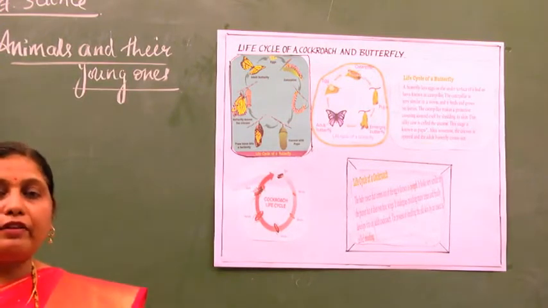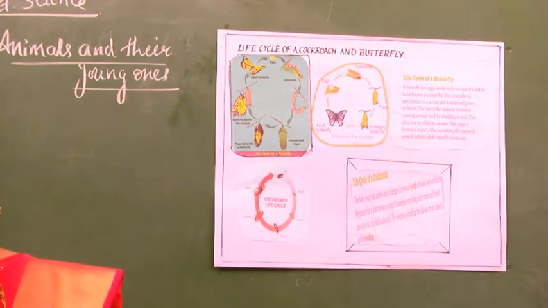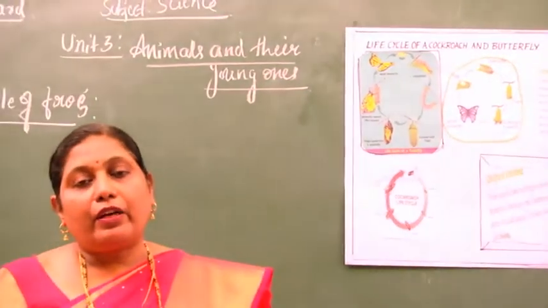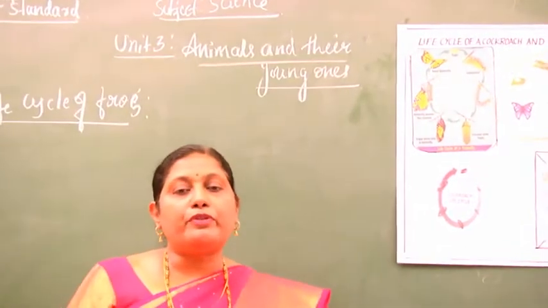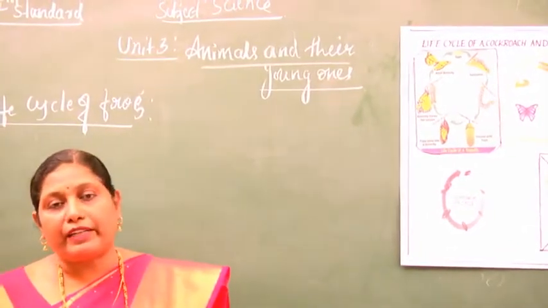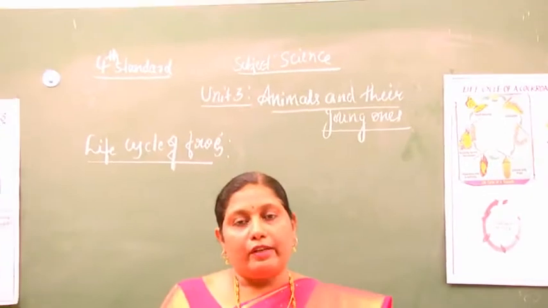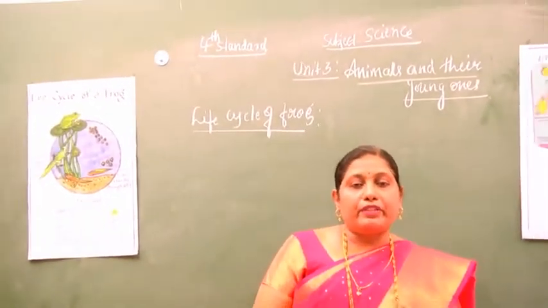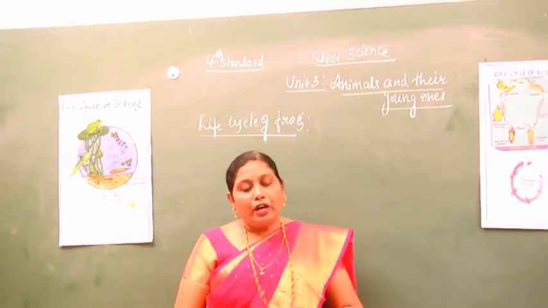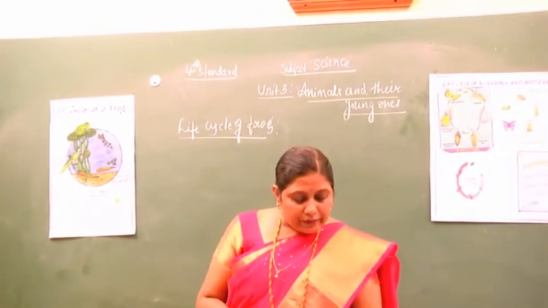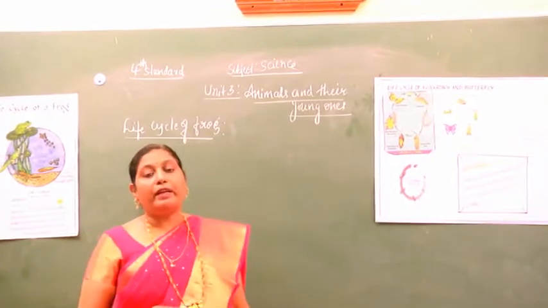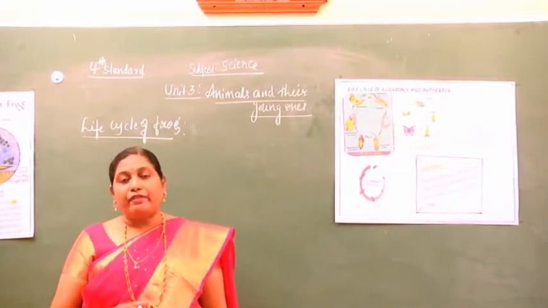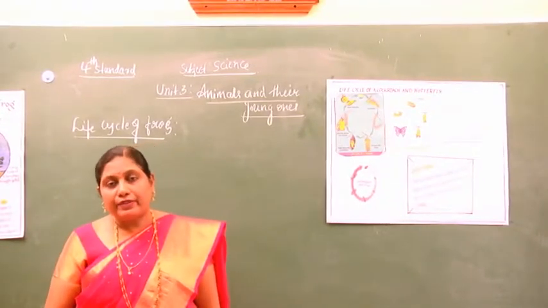In the last class we discussed the concept of animals and their young ones under Unit 3 of the 4th standard science, isn't it? Under that we learned that organisms produce young ones of their own kind by a process called reproduction. Organisms reproduce either by laying eggs or by directly giving birth to young ones.